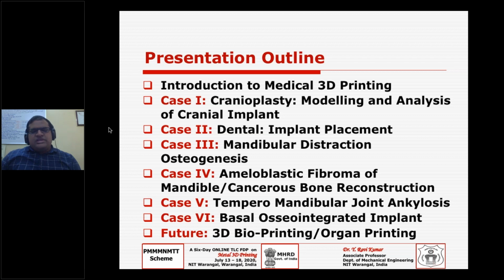We have other cases too; we have worked with cardiac surgeons to design and develop minimally invasive surgery devices. We also designed and made the prototypes, but I am not presenting that here. And apart from this, we have worked with some other orthopedicians also. But in this lecture I have predominantly planned the cases which we have worked on with the oral and maxillofacial surgeons.